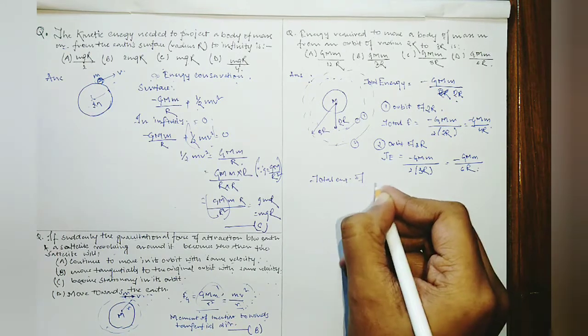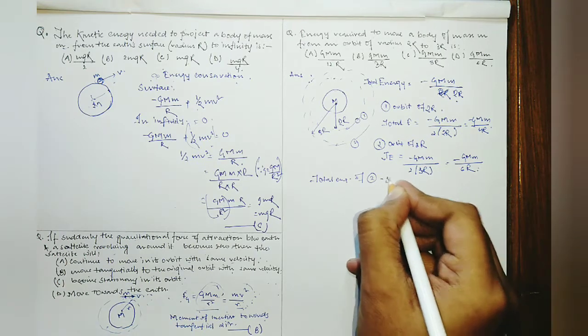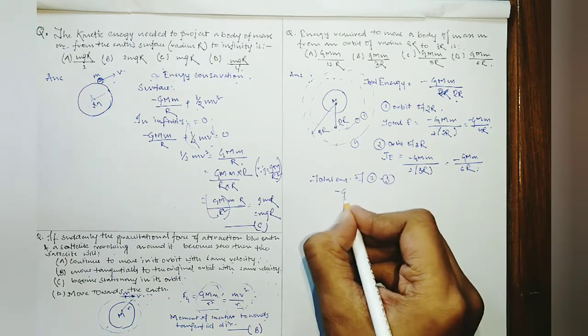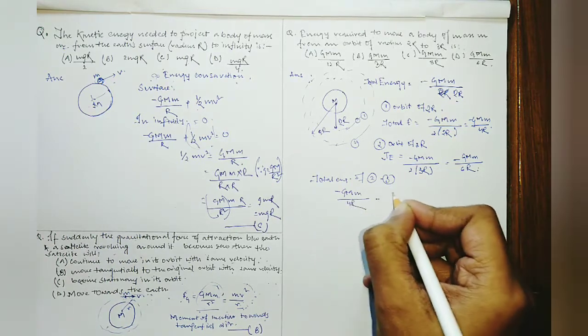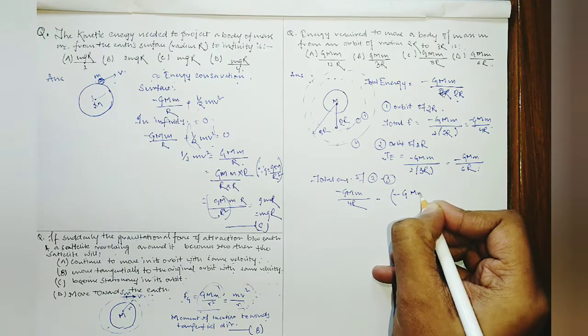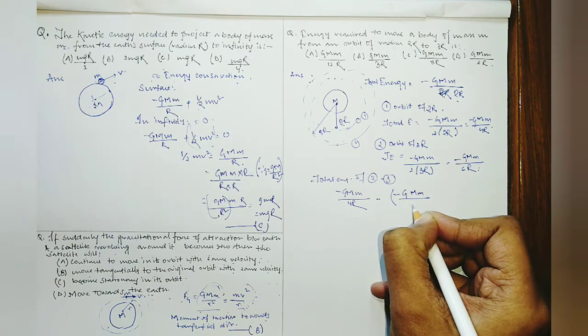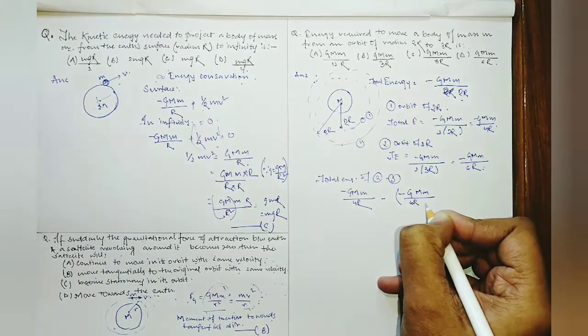So total energy of the third orbit minus that of the second orbit, that is minus GMm by 6r minus of minus GMm by 4r.